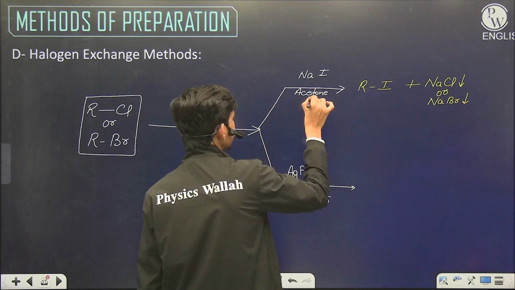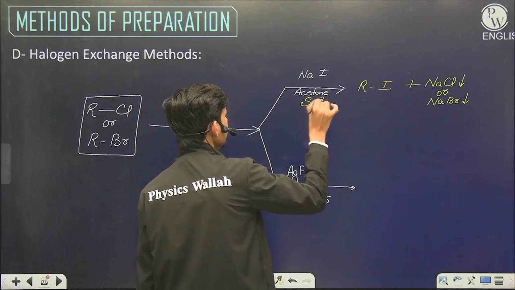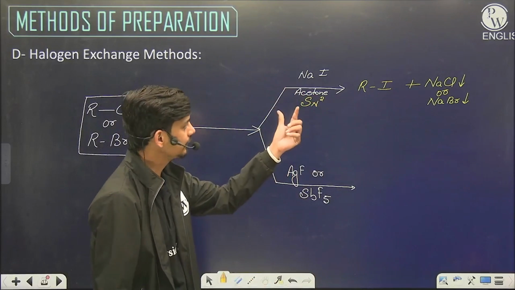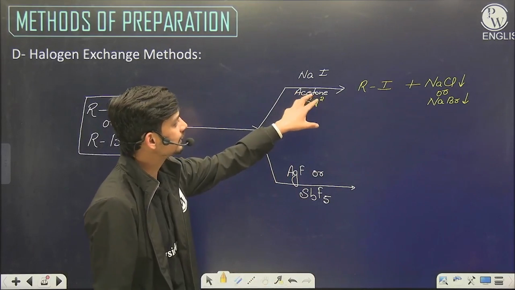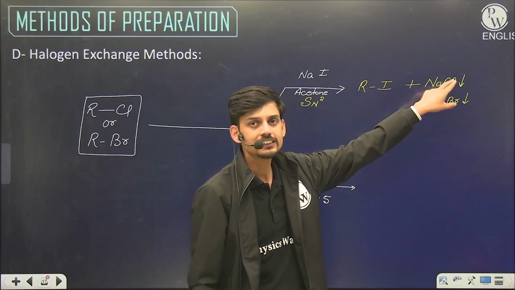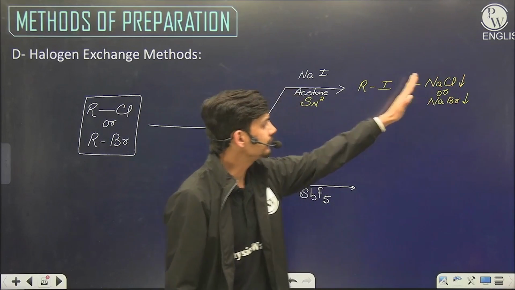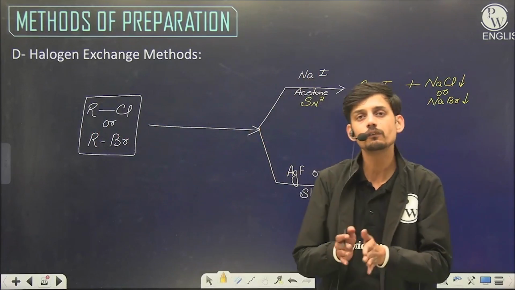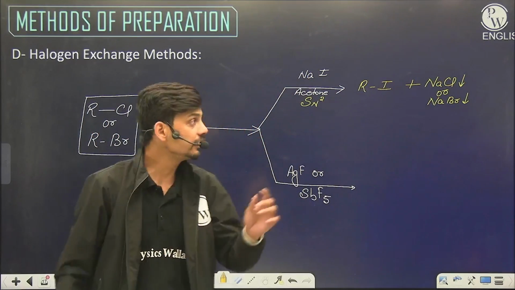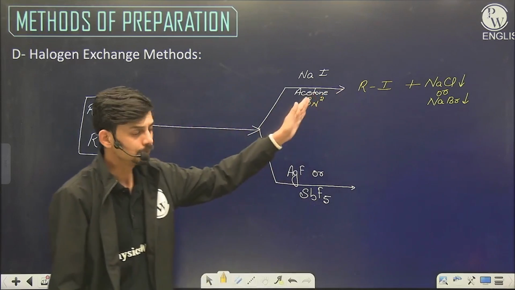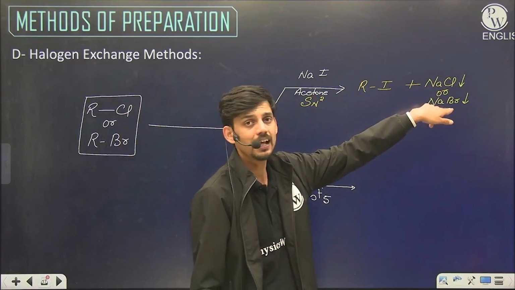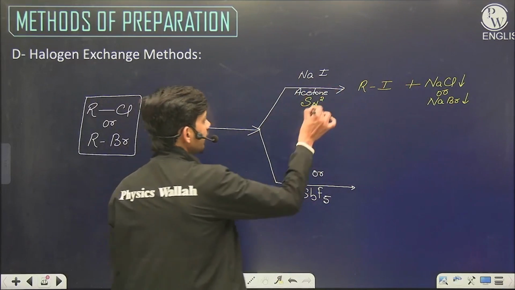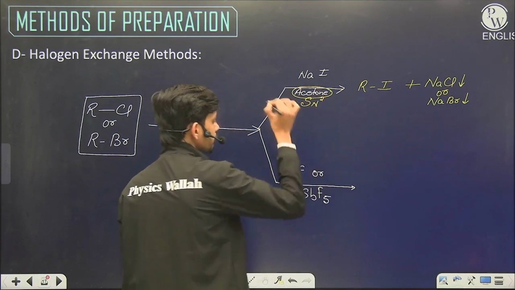This is the SN2 reaction that we will study further: what are SN2 and SN1 reactions? This reaction follows the SN2 mechanism, and the purpose of acetone is that it precipitates NaCl and NaBr and stops the backward reaction. Otherwise the backward reaction will dominate. That's why the use of acetone is compulsory. In water, the backward reaction would be more, as NaCl and NaBr are soluble in water and there would be no formation of alkyl iodide. That's why the solvent acetone is important.